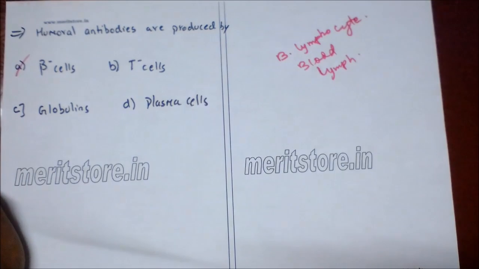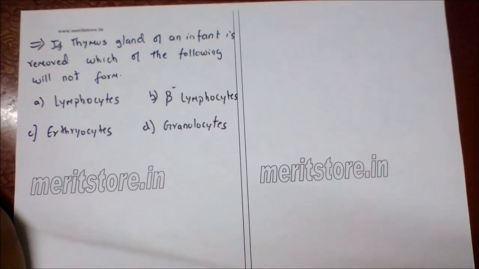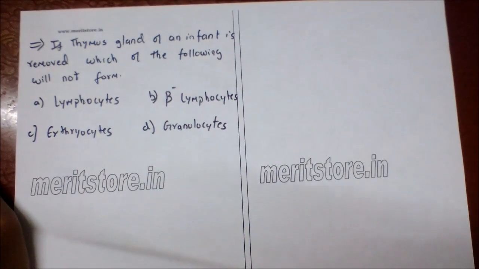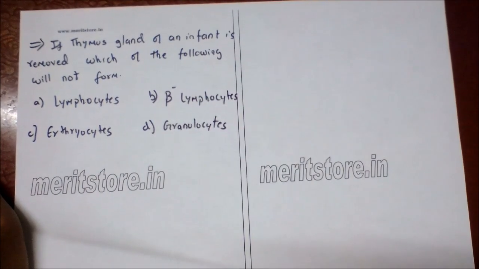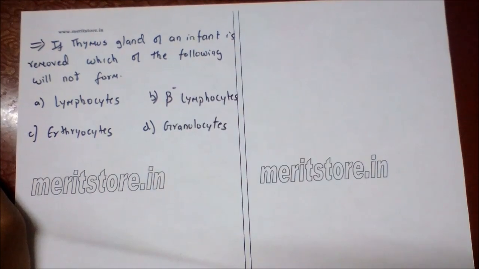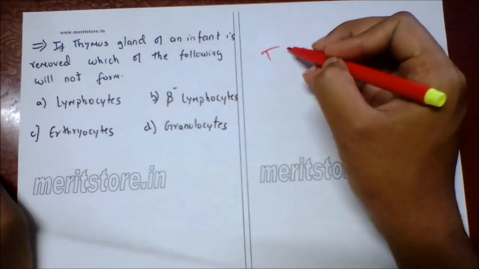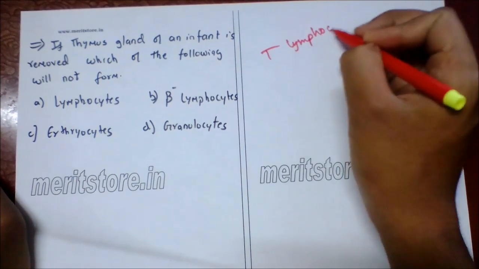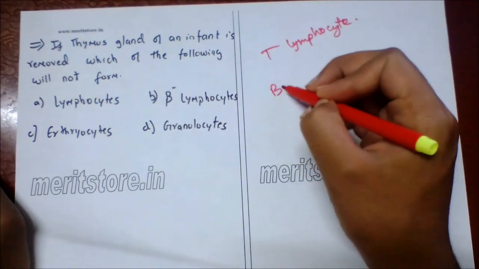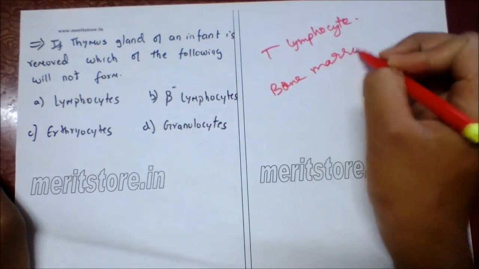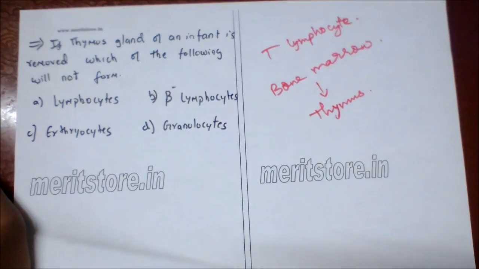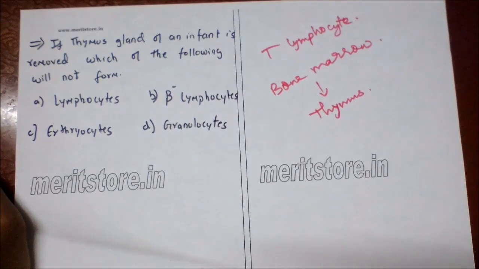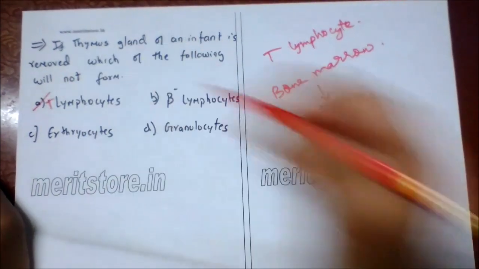T cells provide cell mediated immunity. If thymus gland of an infant is removed, which of the following will not form? A. T lymphocyte, B. B lymphocytes, C. erythrocyte, D. granulocytes. So surgical removal of thymus gland of newborn shall result in failure of T lymphocyte. So the T lymphocytes originate from bone marrow and they migrate to thymus for their maturation, as it is a school for T lymphocyte. So option A, T lymphocyte, is the correct answer.